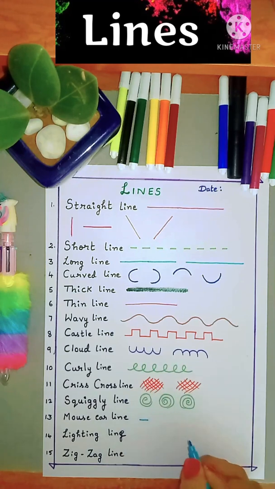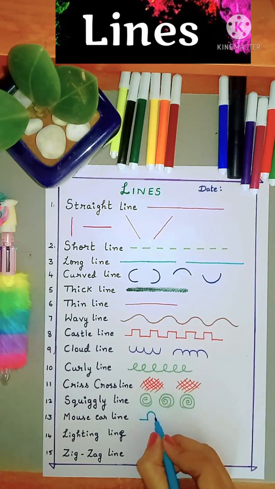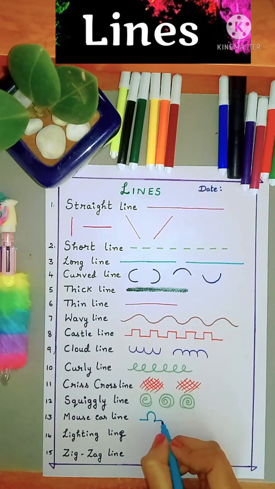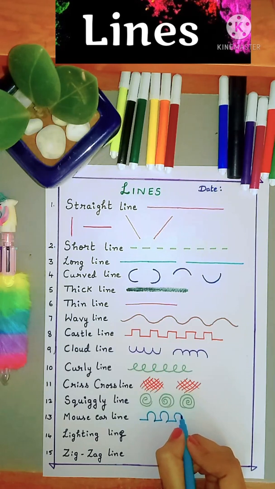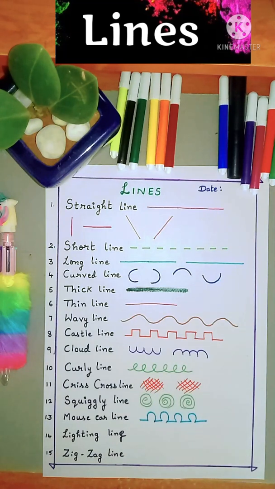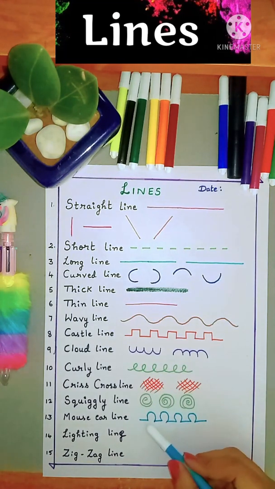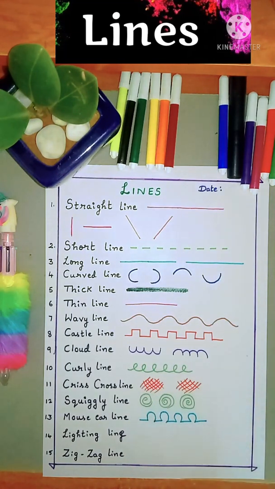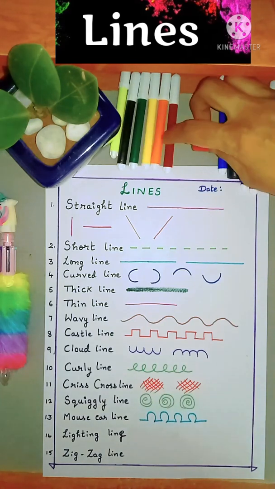First draw a short line. Just give a curved line. Again, what is this line called? Sleeping line or horizontal line. Then again give a loop. Sleeping line, loop, sleeping line, loop, sleeping line. This is the mouse ear line. Since it looks like a mouse ear, we call it the mouse ear line.